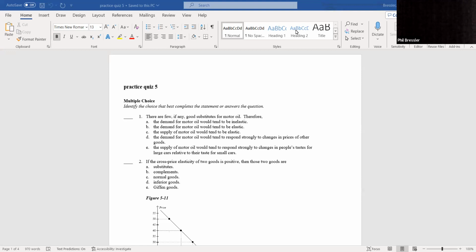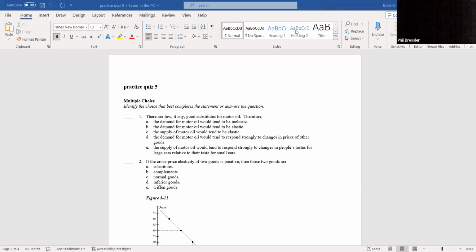I could see them going the other way. If there are many substitutes, then it would be elastic, but that's a type of question that's one and done and probably will not come up any other way. If the cross price elasticity of two goods is positive, then these two goods are substitutes, A as an alpha.